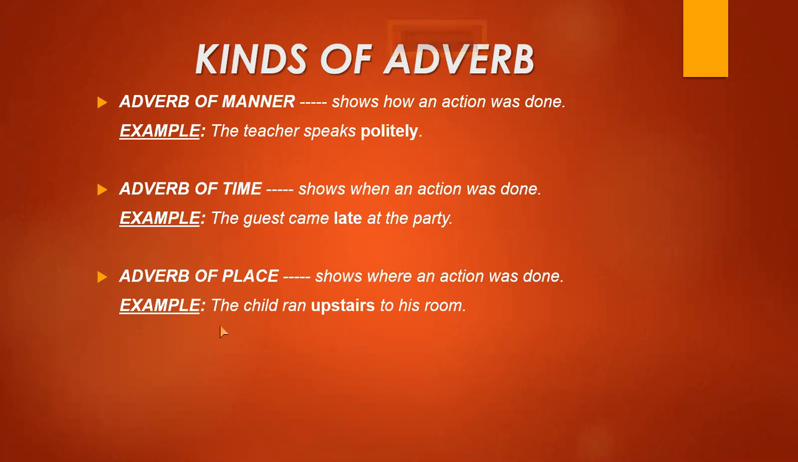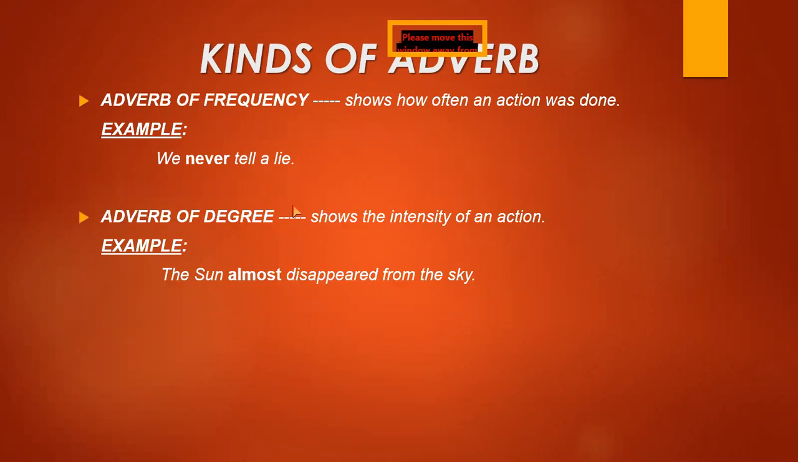Another example is here: the guest travels abroad. Now, here you can see abroad is a place, or you can say outside the country. So abroad is the adverb which is describing the traveling of the guest. Now I come to the other kinds of adverb. We have the fourth kind, adverb of frequency. It shows how often an action was done. It shows how many times an action was done.